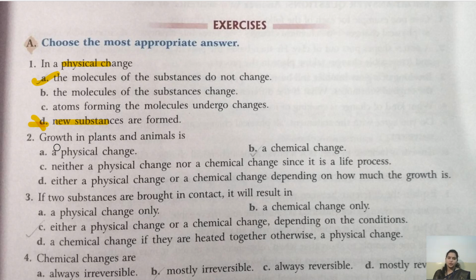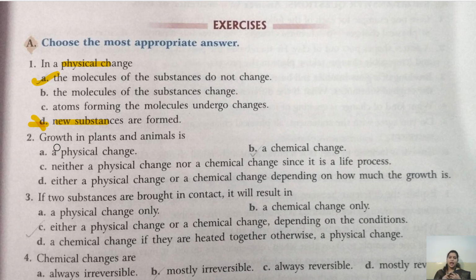So when there is a growth of plant and animal, we know that it cannot be reversed back. Once the human or animal or plant has grown and attained its height, it cannot be reversed back. We cannot again be converted into an embryo, or a plant cannot again be converted into a seed. Okay, so we know that it is an irreversible process. But what about physical and chemical change?